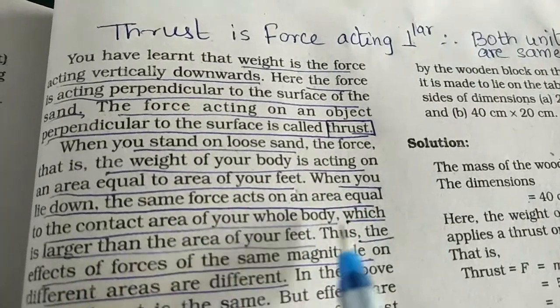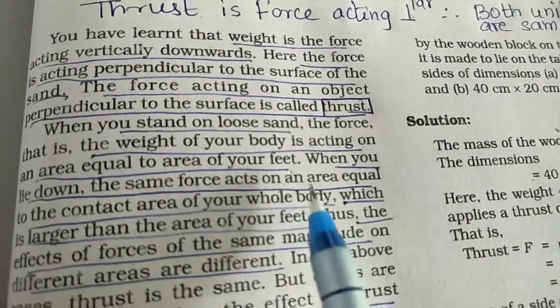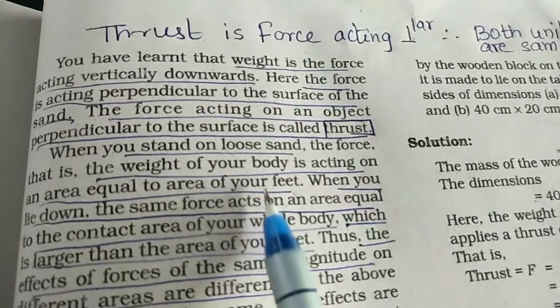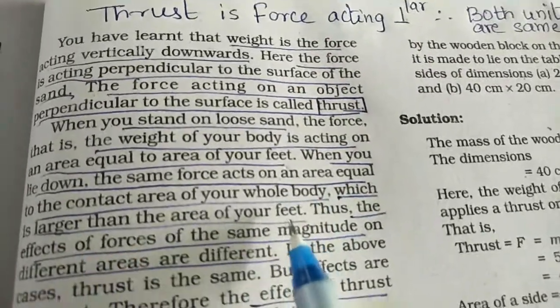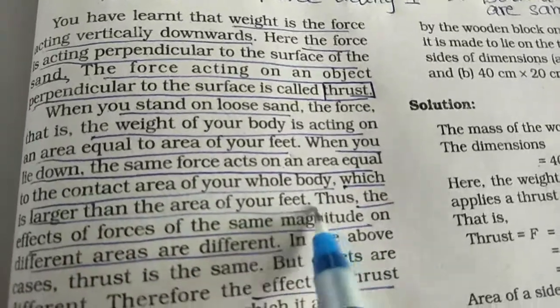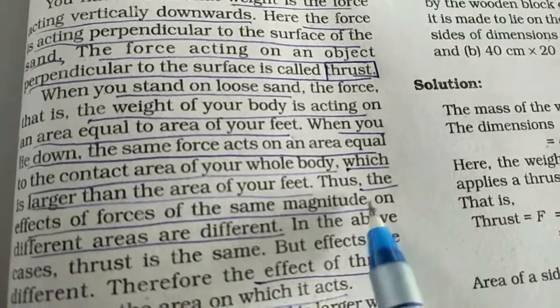When you are lying down, your whole body is also exerting force, but the area of contact is different. In the first case the area of contact is only your feet, while in the second the whole body is in contact with the loose sand. Okay. Now what happens due to this?